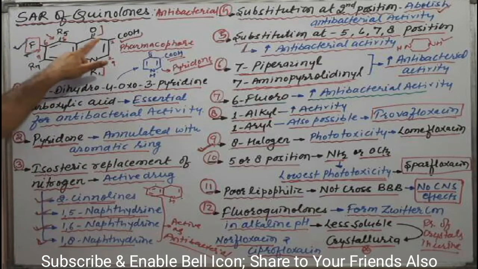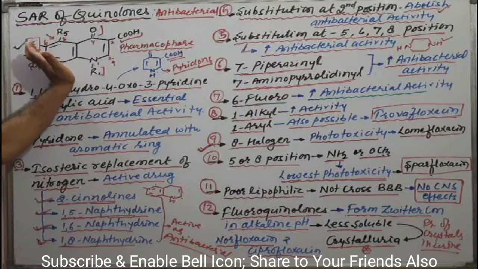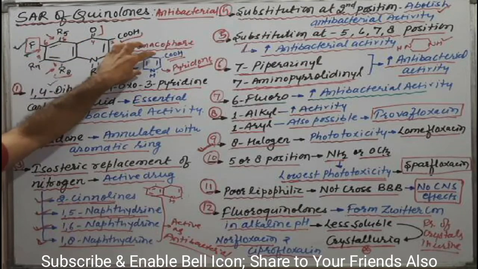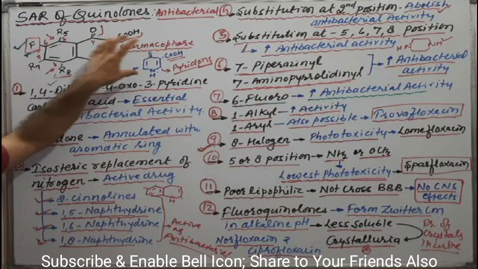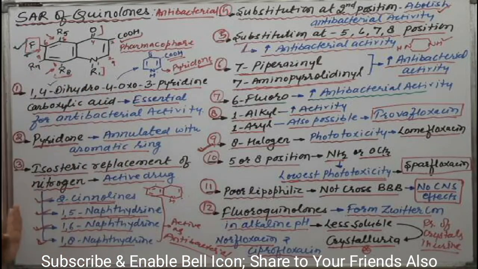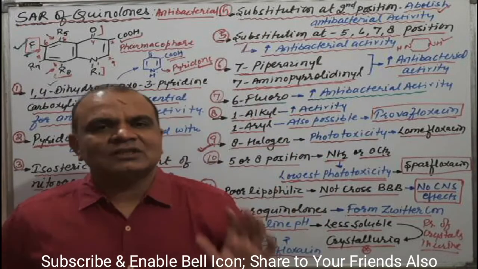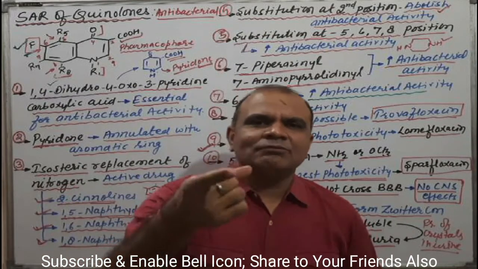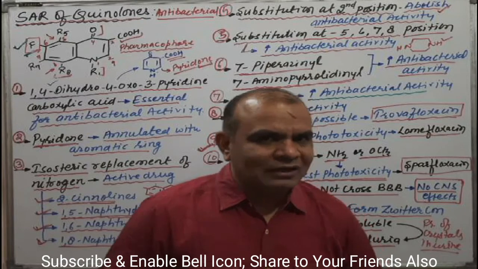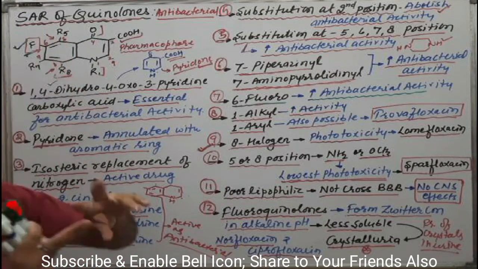This part, 1,4-dihydro-4-oxo-3-pyridine carboxylic acid, is essential. This may be annulated by an aromatic ring. Pyridone is the essential form. This pyridine ring system can be replaced with isosteres at the second, fifth, sixth, or eighth position. The second position cannot be substituted; if we substitute it, the molecule will be inactive. Substitution of the ring system at the 5th, 6th, 7th, or 8th position increases the activity.